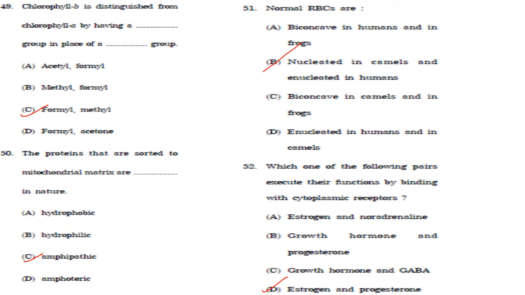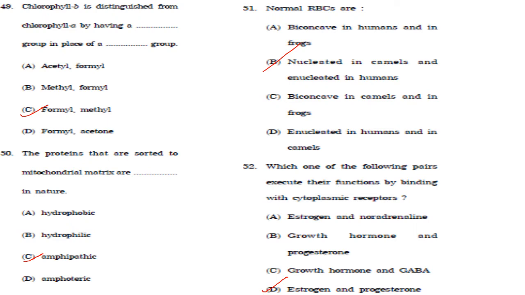The next one, normal RBCs are biconcave in humans and in frogs. In frog it is biconvex, whereas in humans it is biconcave. So that is not correct. Nucleated in camels and enucleated in humans. That is correct. Then biconcave in camels and in frogs. Camel RBCs are oval in shape, not biconcave. Frog is biconvex. So the answer here, enucleated in humans and nucleated in camels. Answer is option B.